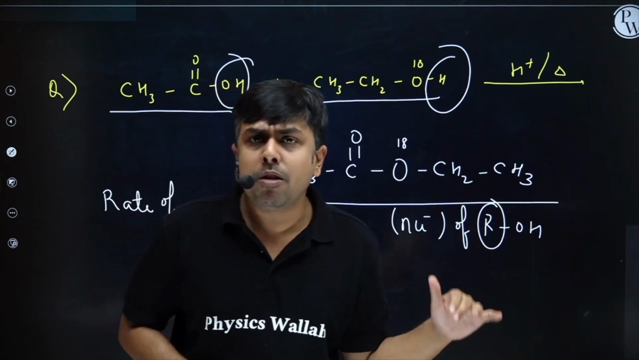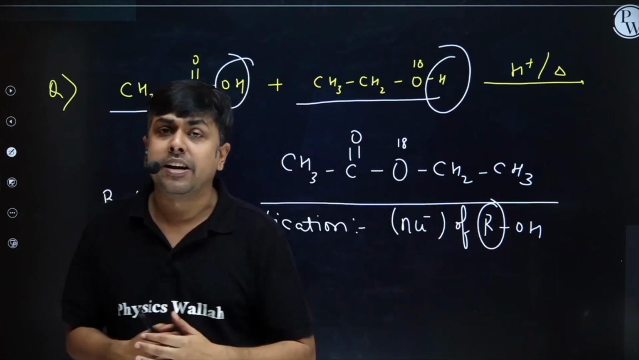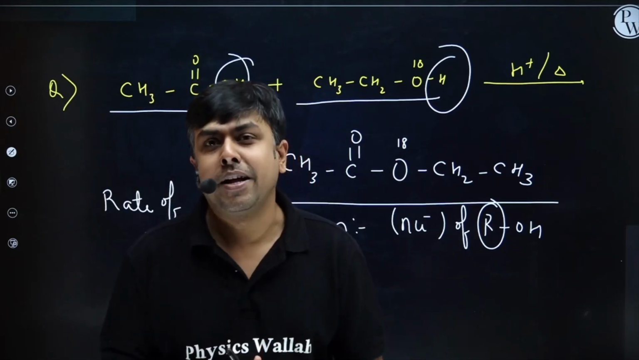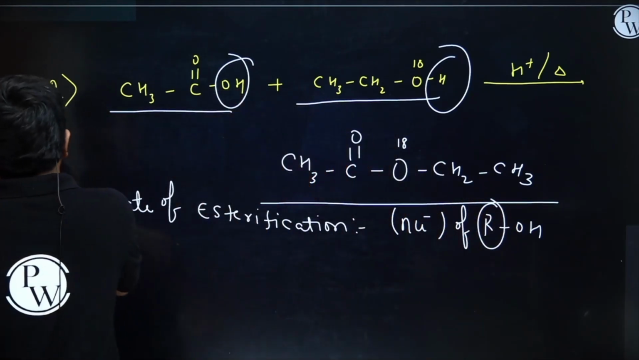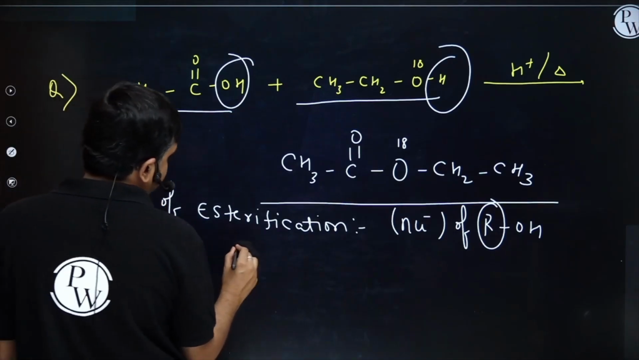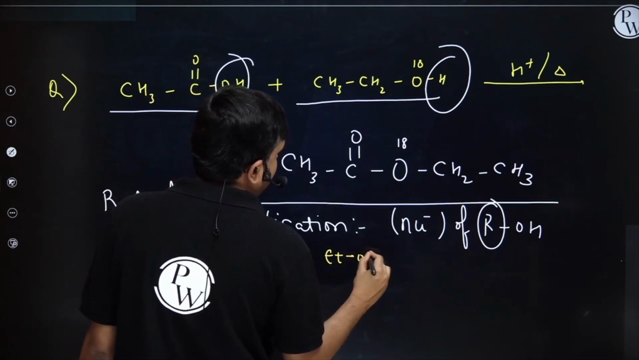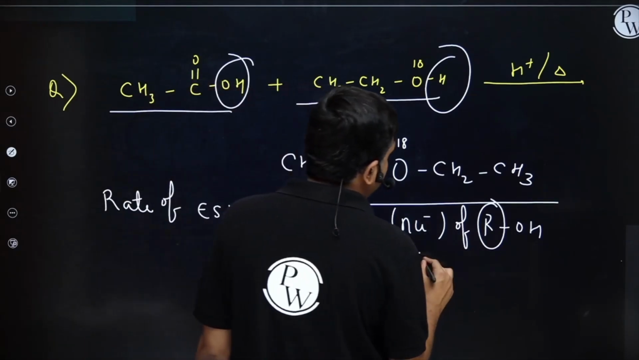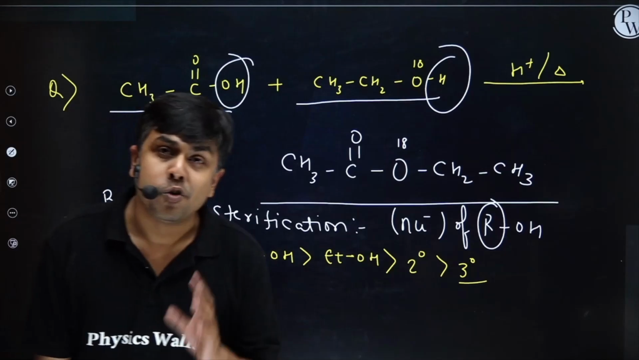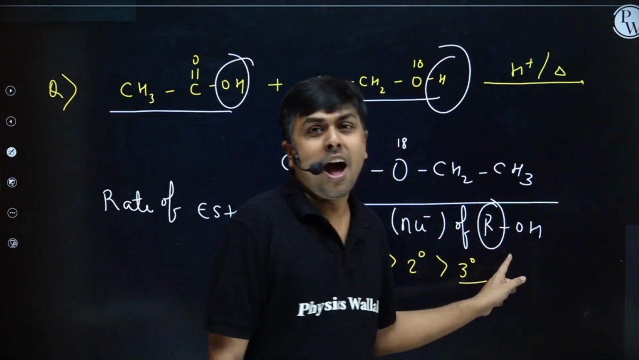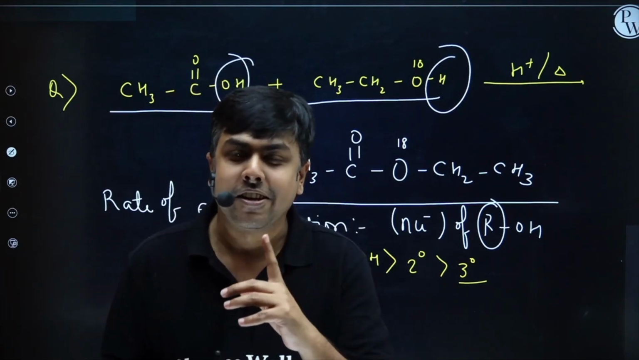So if you are given ethanol, propanol, butanol, methanol, in which case you are going to have a better rate of esterification? In case of methanol, smaller the size of this R, better is the rate of esterification. So rate of esterification will be much better in CH3OH, then ETOH, right? Then we'll have a 2 degree OH, 3 degree alcohol. The rate of esterification will be very poor, right? Higher the steric crowding, lesser the nucleophilicity, lesser will be the rate of esterification.